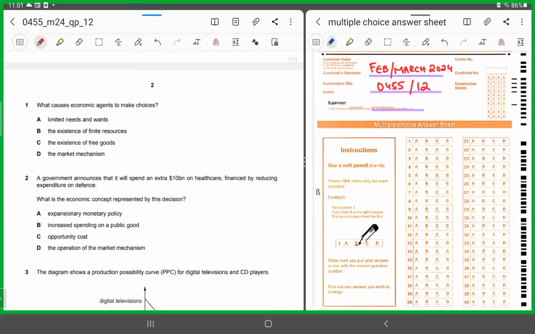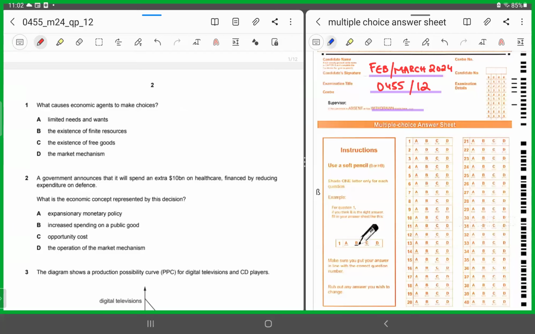The first option A says limited needs and wants. This is wrong because wants and needs are unlimited. B, the existence of finite resources. Yes, that's the correct answer. Why? Because finite resources means that resources are limited. Resources are not infinite. C says the existence of free goods and D says market mechanism.